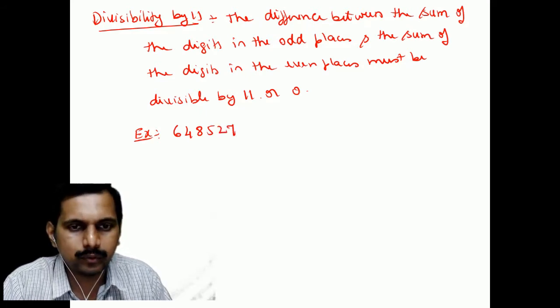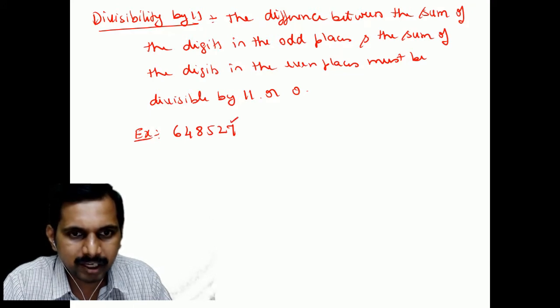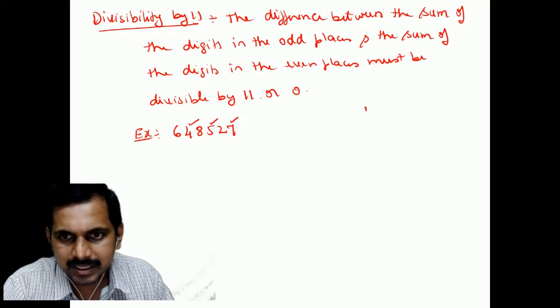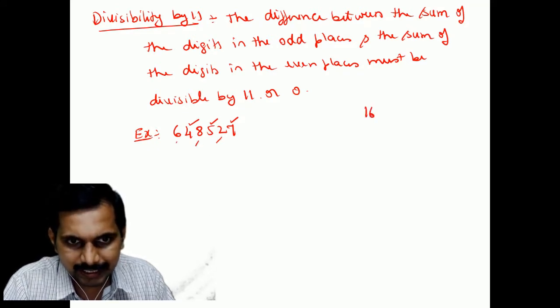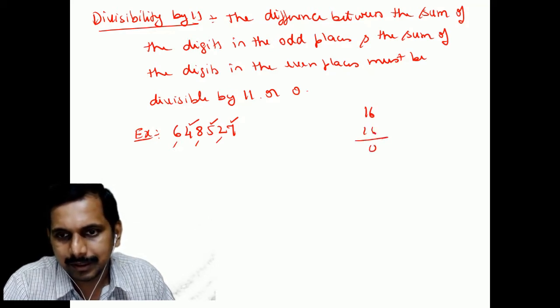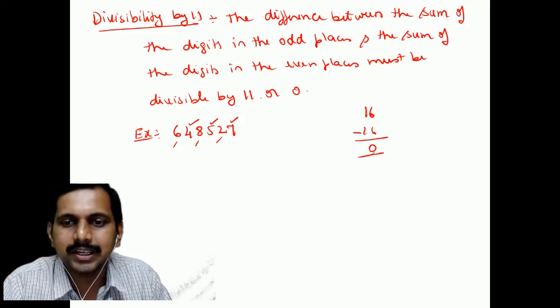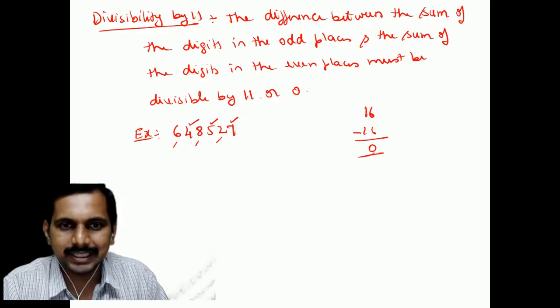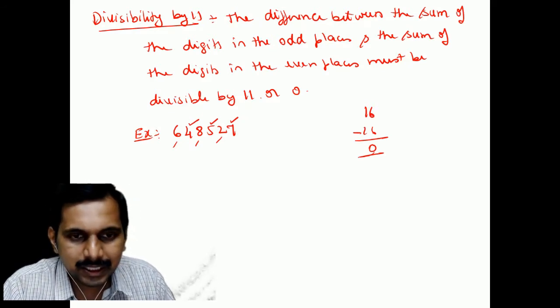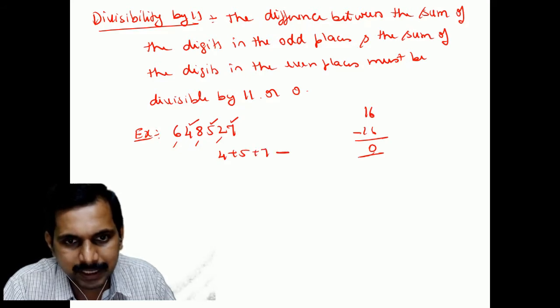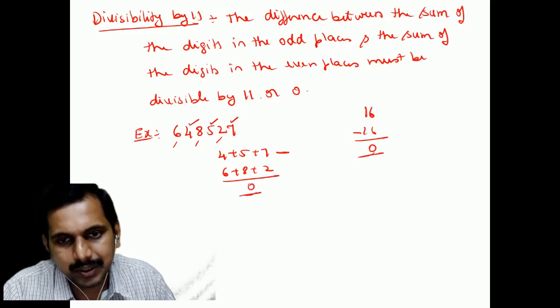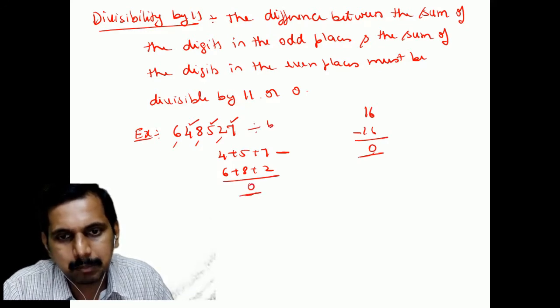So what we will do, we will add up the digits in the odd places. 5 plus 7 is 12, 12 plus 4 is 16. And here 2 plus 8 is 10, plus 6 is 16. So when you subtract both, you will get 0, divisible by 11. That's how you do it. So it is 4 plus 5 plus 7 minus 6 plus 8 plus 2, and that is 0. That is why this is divisible by 11.